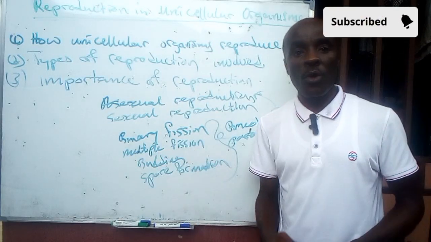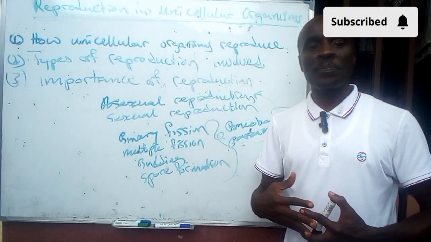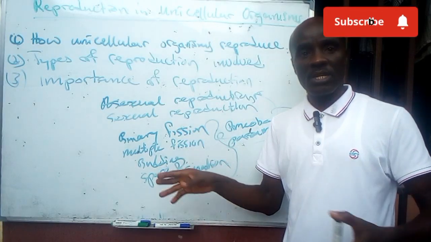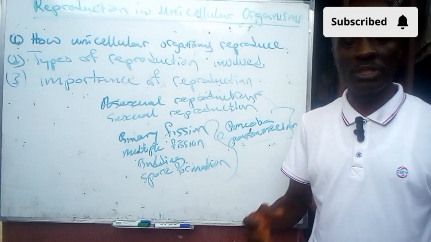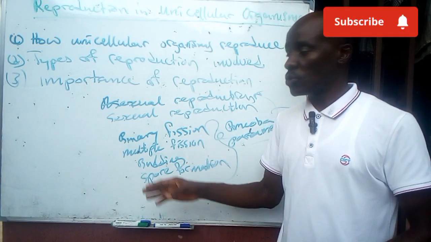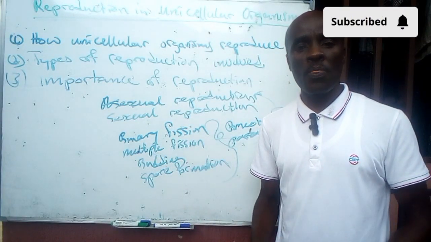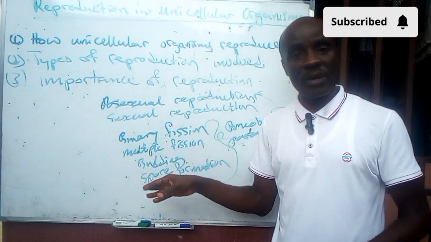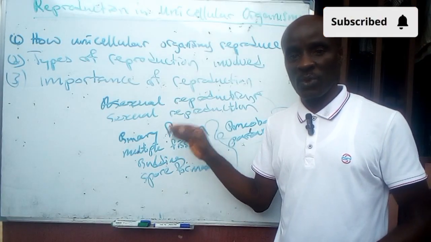Now we'll talk about multiple fission. Multiple fission is a situation where the nucleus has to divide multiple times before the organism splits into many cells. This is very common in Plasmodium, the microorganism that causes what? Malaria. It forms multiple daughter cells. That kind of asexual reproduction is what we call multiple fission.